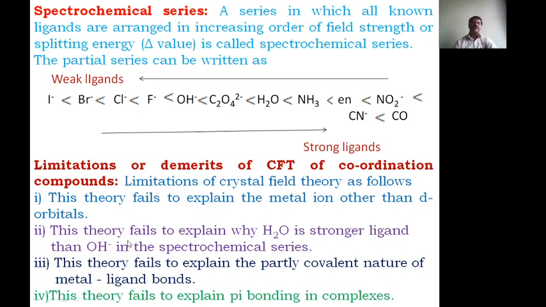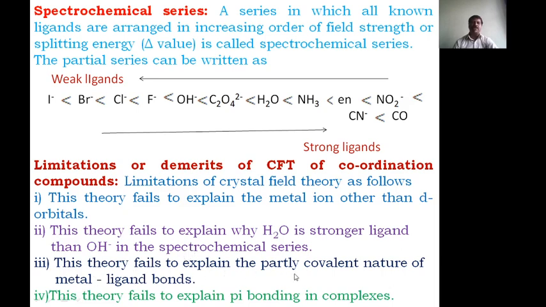The second one is that this theory fails to explain why water is a stronger ligand than OH. Here OH is a weaker ligand than water. Why? Therefore, we say that the aqua is a stronger ligand than hydroxo, and this cannot be explained by this theory. This theory fails to explain it.